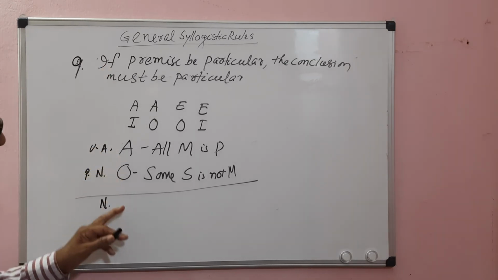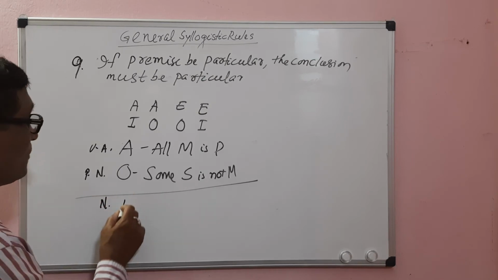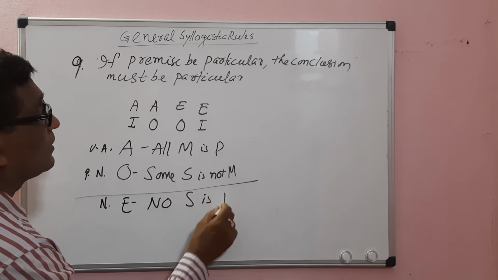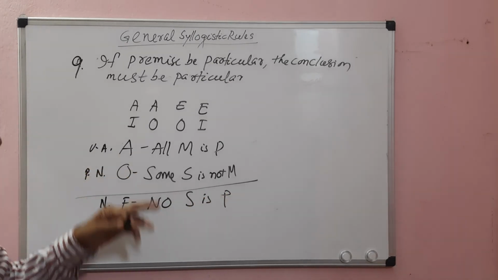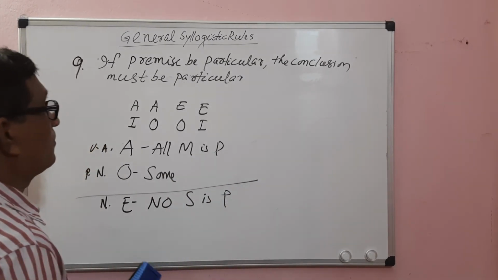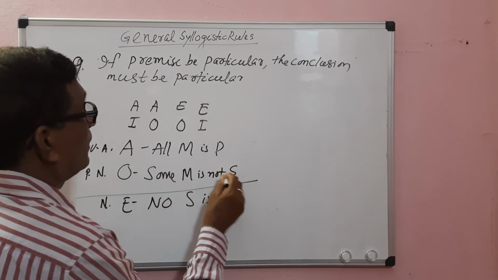According to the rules, the conclusion must be particular, since one premise is particular. But if we make it universal, this is an E proposition: No S is P. It should be like this: All M is P, Some S is not M, so Some S is not P.